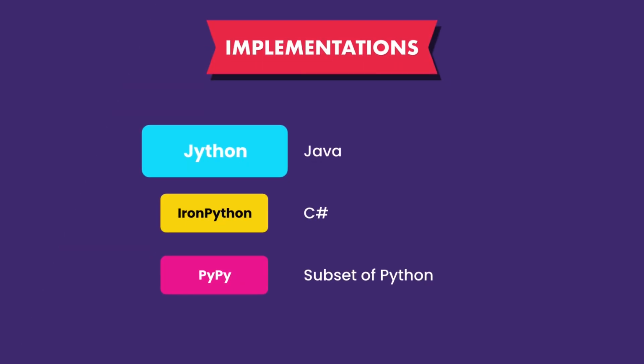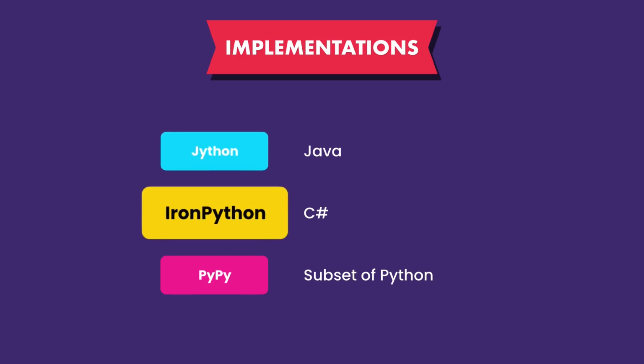Since Jython is implemented in Java, it allows you to reuse some existing Java code in a Python program. So if you're a Java developer and you want to import some Java code into a Python program, you should use Jython instead of CPython. Similarly, IronPython is written in C#, so if you're a C# developer and want to bring some C# code into a Python program, you will have to use IronPython.